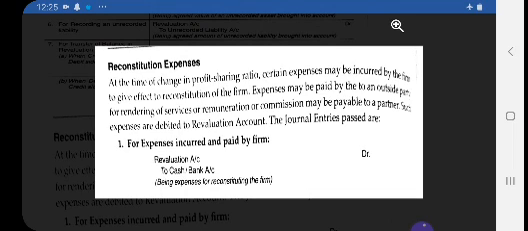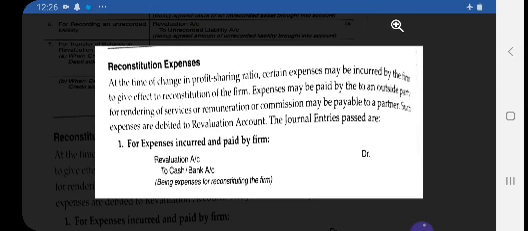Such expenses are to be debited to revaluation account. So these expenses are either to be paid by the firm, or if this work is assigned to any individual partner, then he is getting the remuneration, and these expenses will be borne by that individual partner. Whatever the case may be, let us see what the possibilities are.